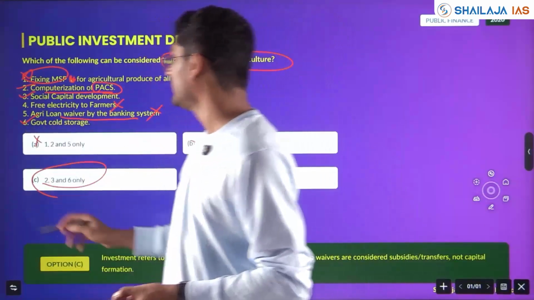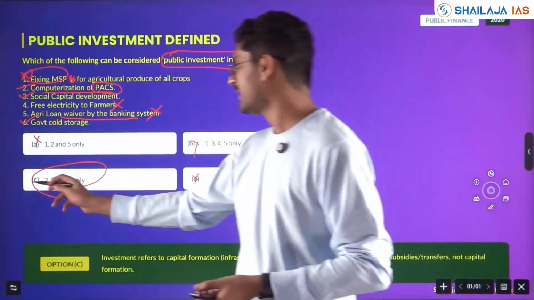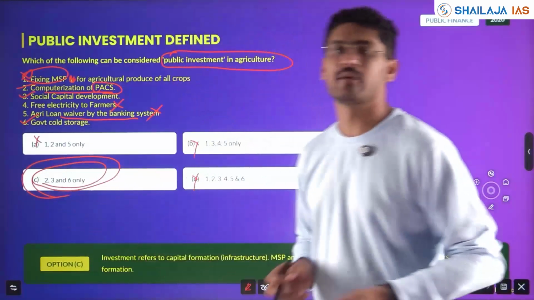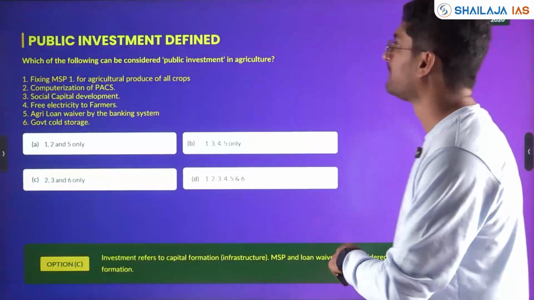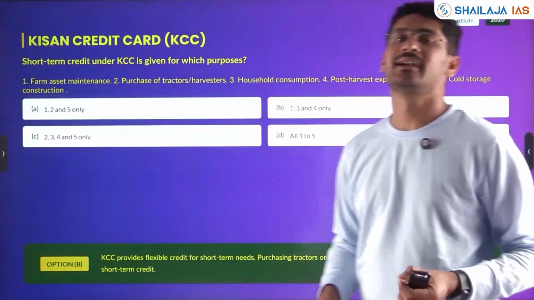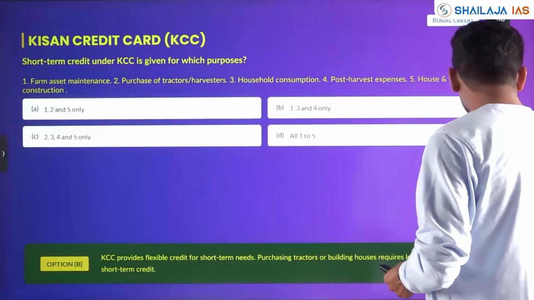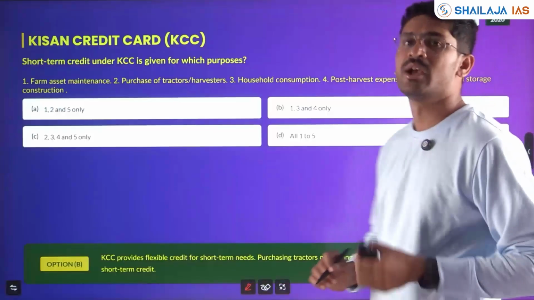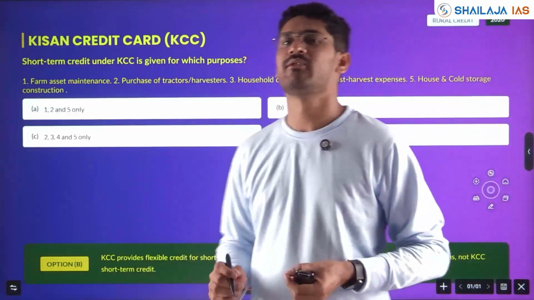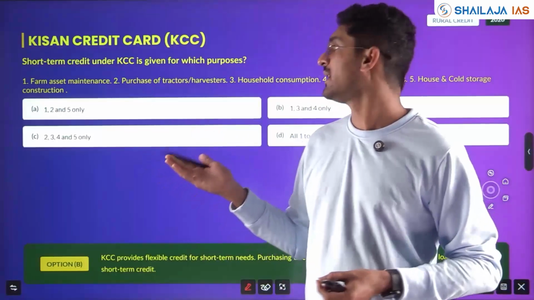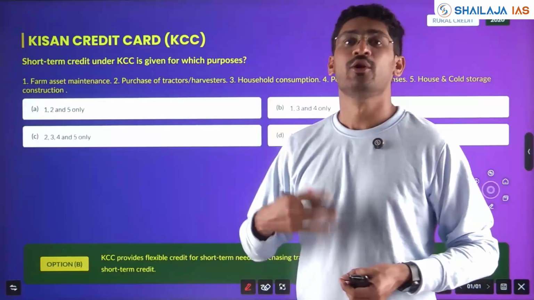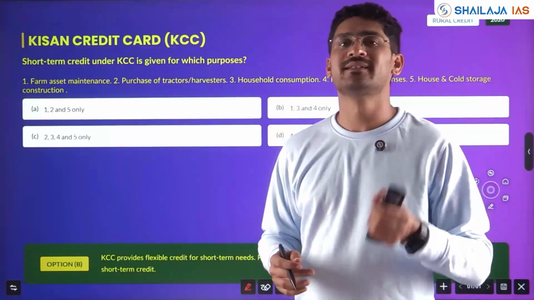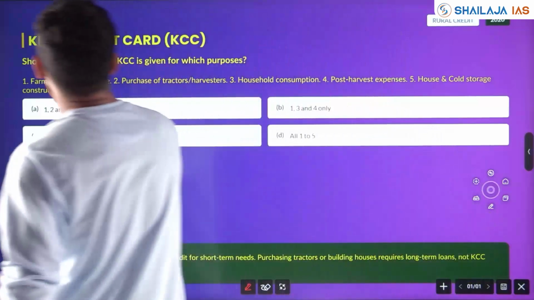Government cold storage, yes, 2, 3, 6 is the right answers, or 3 pairs out of the 6 statements given. Answer is option C. Next, Kisan credit card, which is in news. ENAM, all this becomes very important. Any new initiative with respect to electronic e-market, digitization, loan with respect to agriculture, all these things become very important.